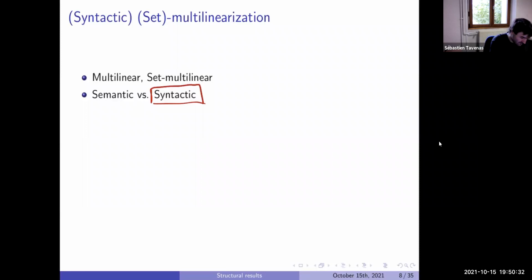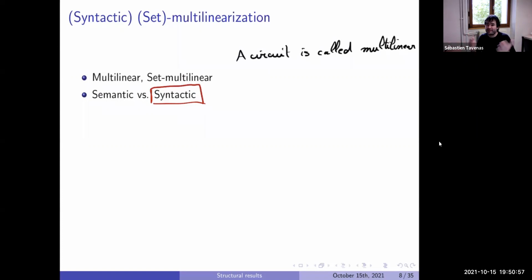For example, a circuit is multilinear if each time we have a multiplication, we do not create a product where two variables appear with a degree of at least 2.